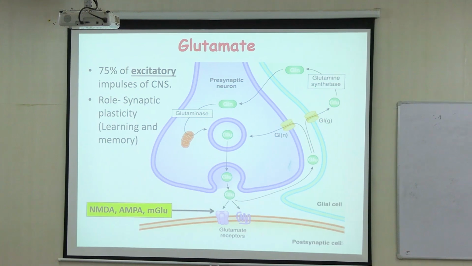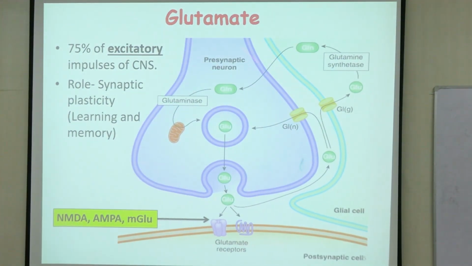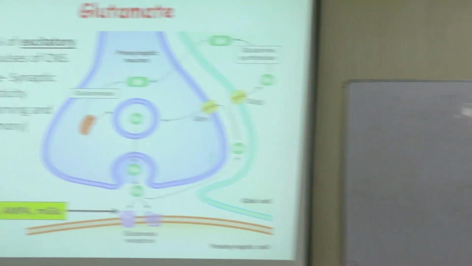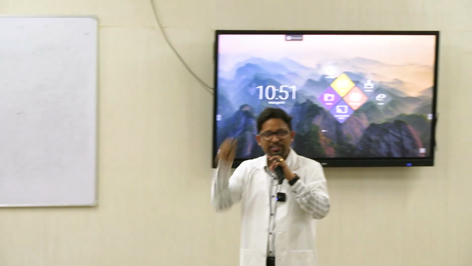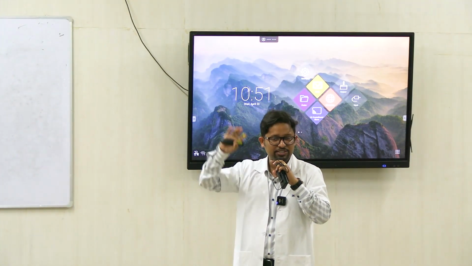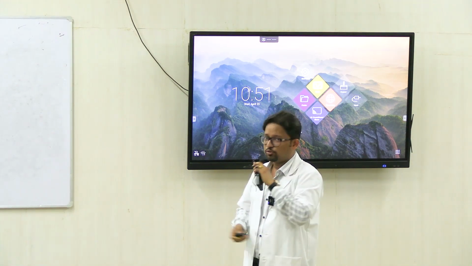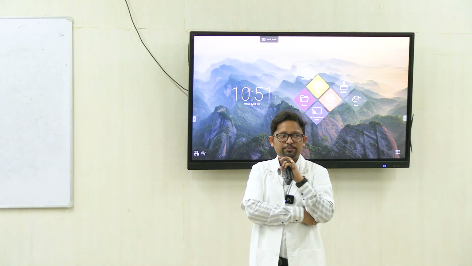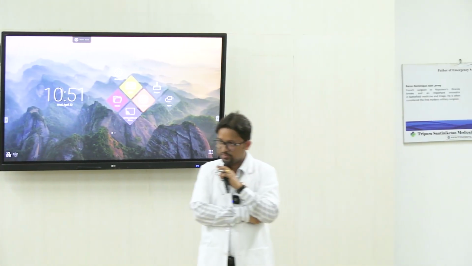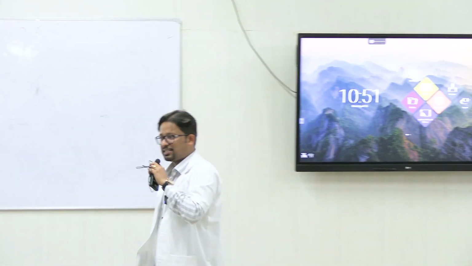75% of the excitatory impulses of the CNS come from glutamate. Of all the excitatory activity happening in the brain, 75% of it has glutamate as the transmitter in some region of the brain or the other. So the major function of glutamate is synaptic plasticity. That means learning and memory. So what is plasticity? Plastic.